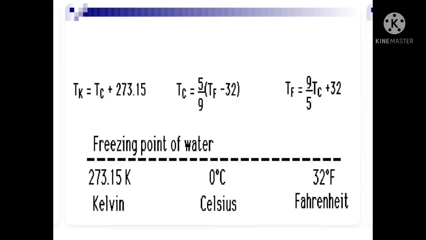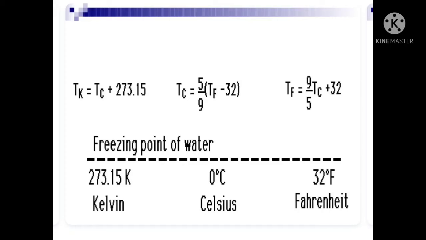Now we will talk about the freezing point of water, or ice point of water. The freezing point of water in centigrade is 0 degrees centigrade, in Fahrenheit it is 32 degrees Fahrenheit, and in kelvins it is 273.15 kelvins.